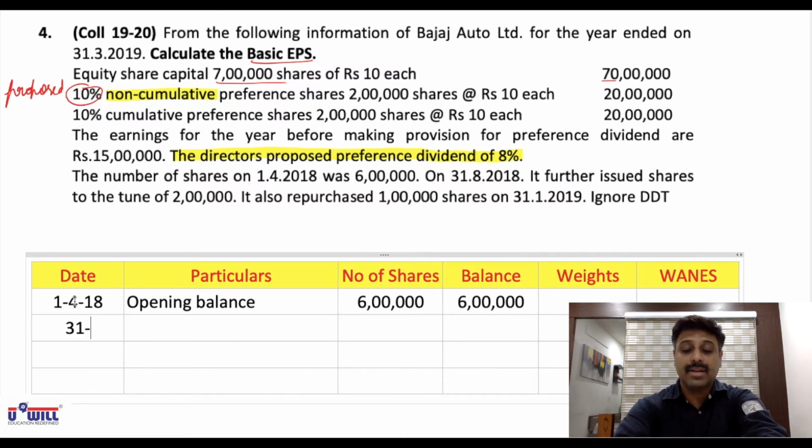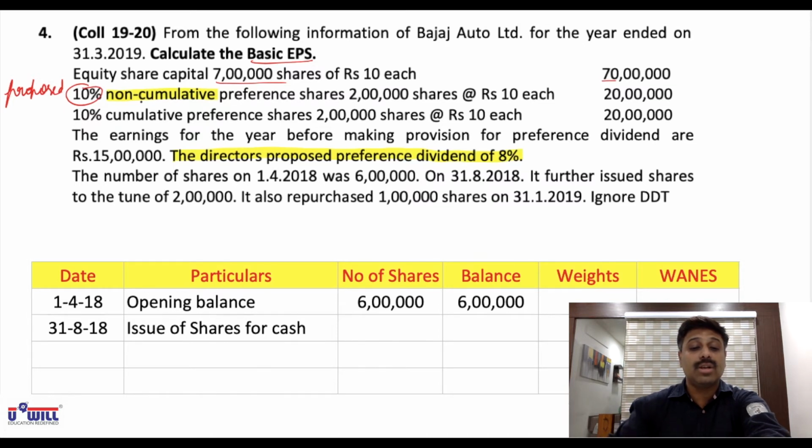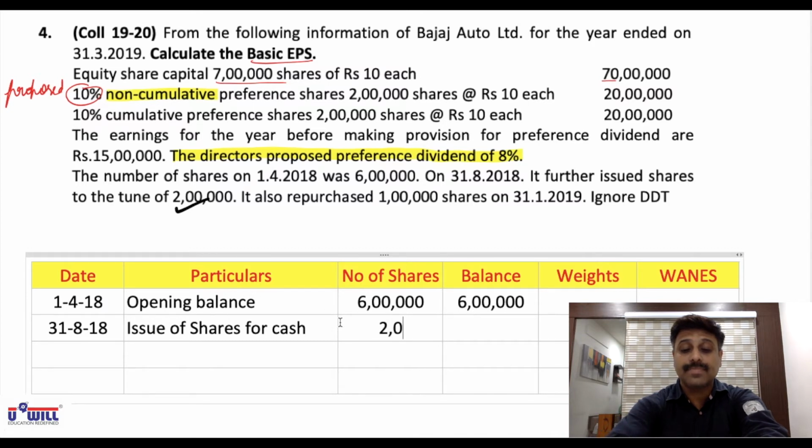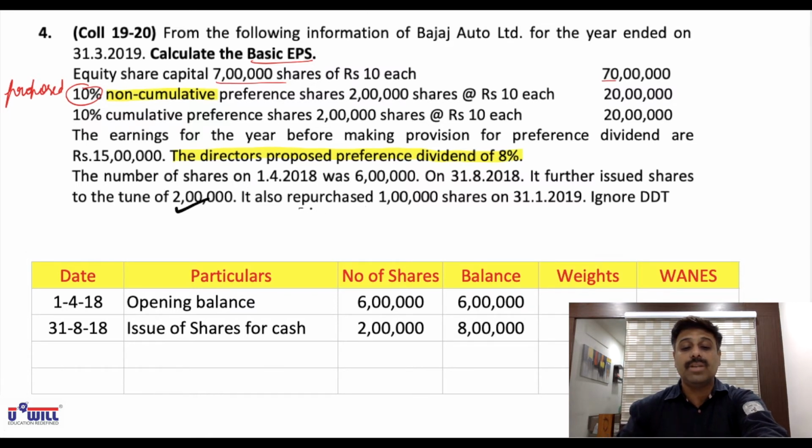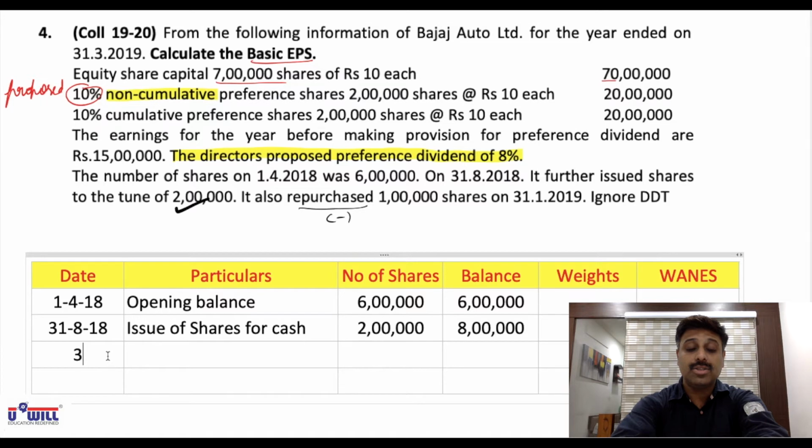Then next is 31/8/18, issue of shares for cash. See how many shares are issued for cash. You all can see here 2 lakhs. Issue of shares will be added, so 6 lakhs plus 2 lakhs, balance will become 8 lakh shares. Then after that, see the last paragraph, it also repurchase we have to minus 1 lakh shares on 31/1/19. So write 31/1/19 date, buyback of shares 1 lakh, we will minus 8 lakh minus 1 lakh will be 7